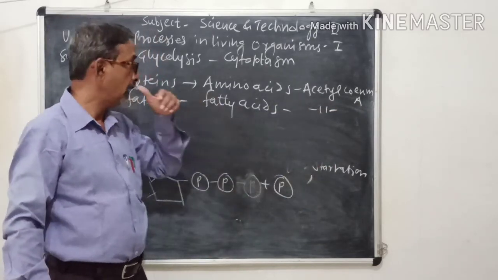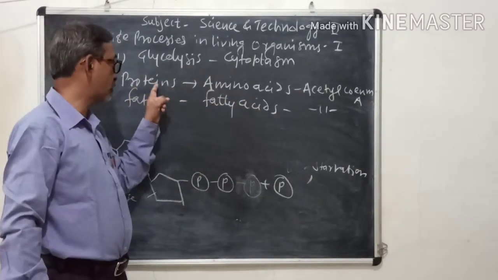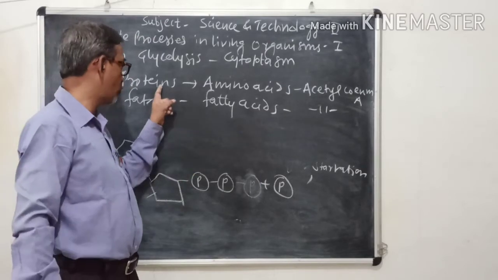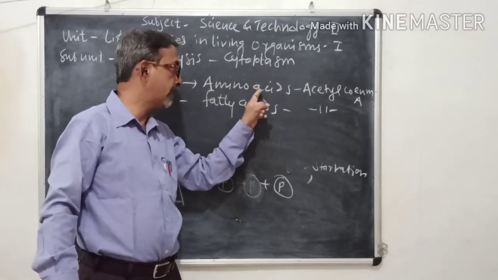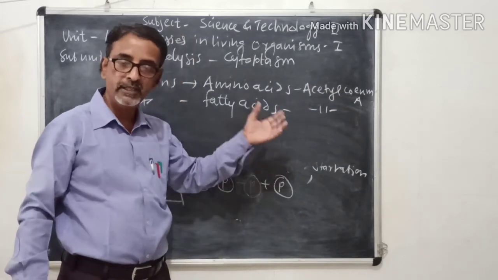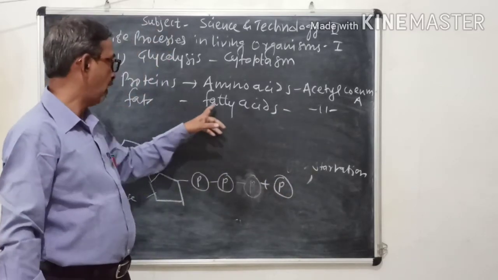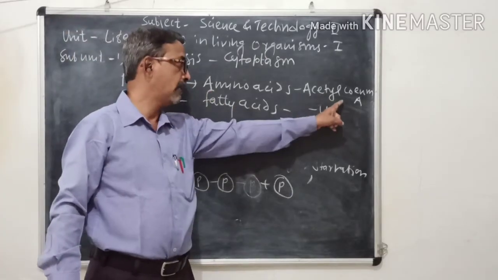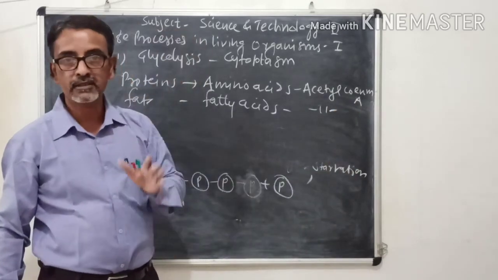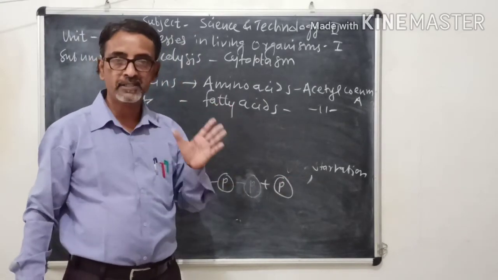The only difference is that glucose is not available because there is no carbohydrate, so under such conditions proteins and fats are used as an alternative source of energy. Proteins are converted into amino acids, and then into acetyl coenzyme A, and then NADH2, FADH2, carbon dioxide, water and ATP molecules are formed. Fats are converted into fatty acids, then into acetyl coenzyme A, and then further reactions are the same. So that is all about aerobic respiration.